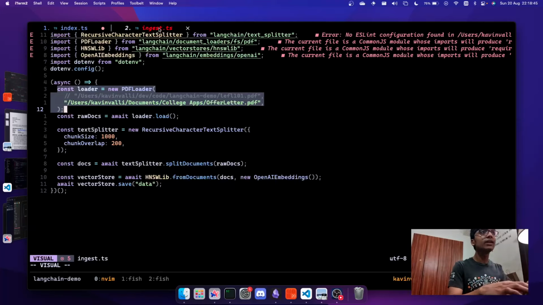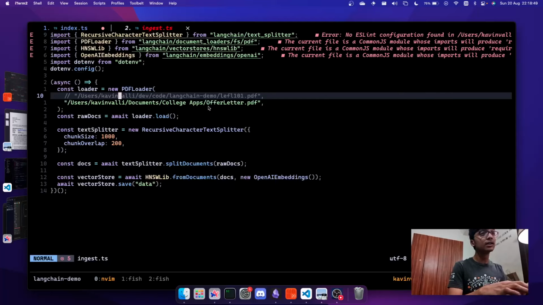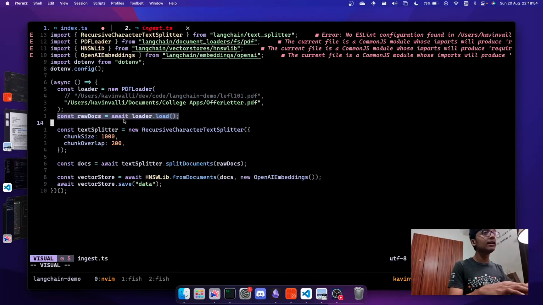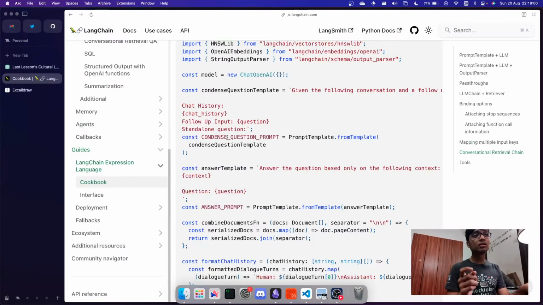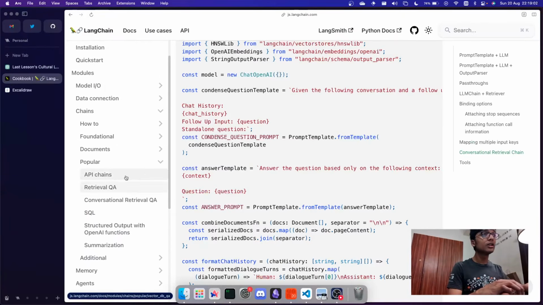So for that, we have an ingest.ts. We get the loader, we load the file which we are working with, all right? I have the offer letter coming inside the PDF loader, and then I call this load function. Then we run the recursive character text splitter. There are a lot of text splitters inside LangChain. You can use any of them.